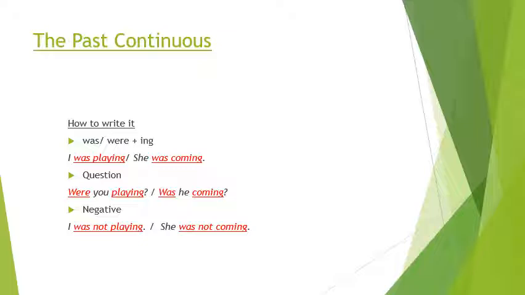So whatever you were doing in past tense, although it was for a longer period of time, but it was in past tense. Now how do we write it? Was or were plus ing.